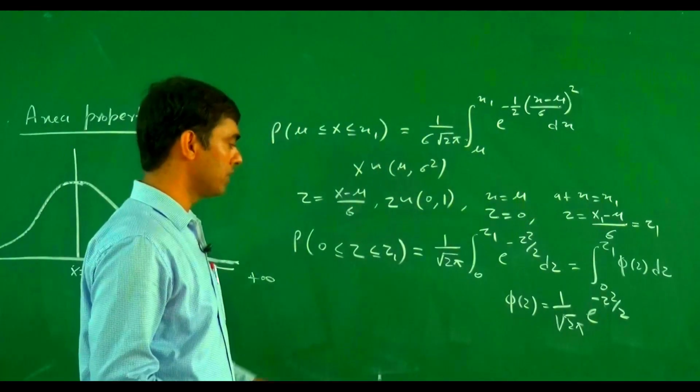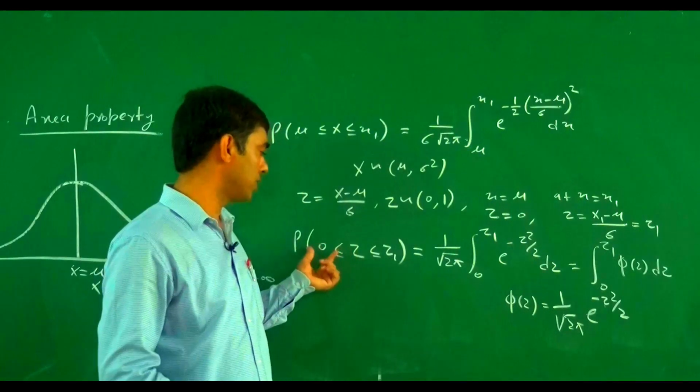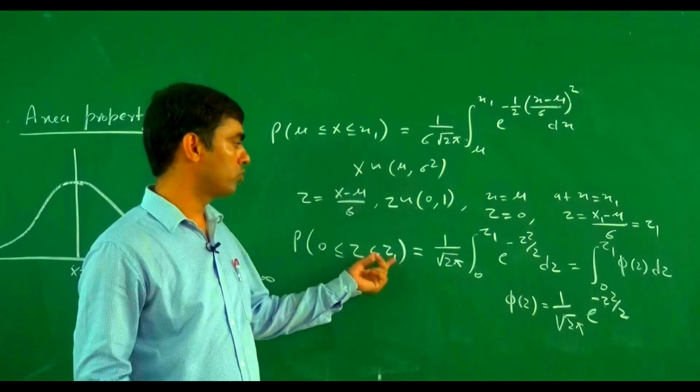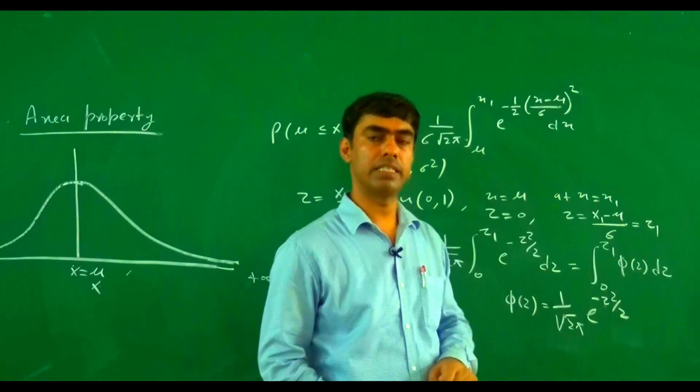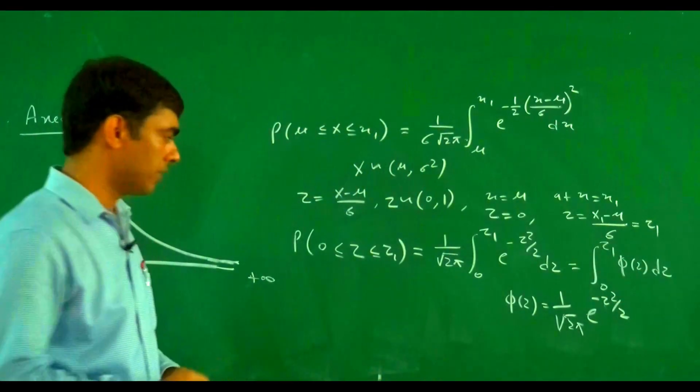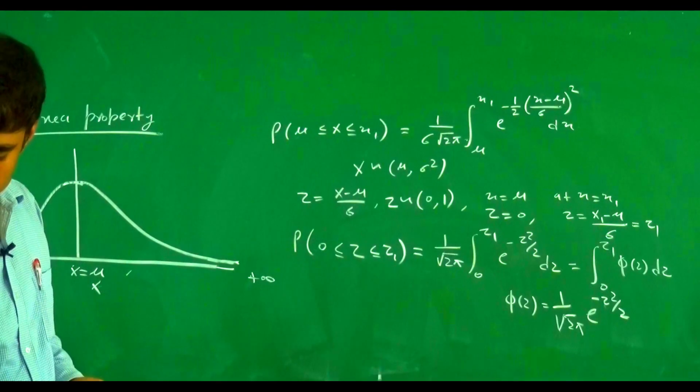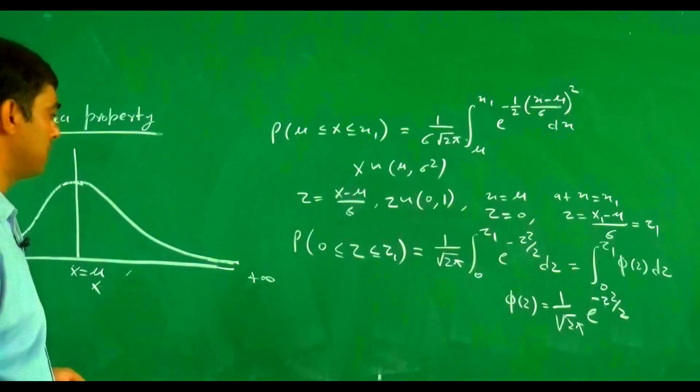So this one is the area property. If you try to find out the probability between 0 to z1, then this is the integral from 0 to z1 of phi z dz. This one is the value for this one. Now, if we try to find out the value for...